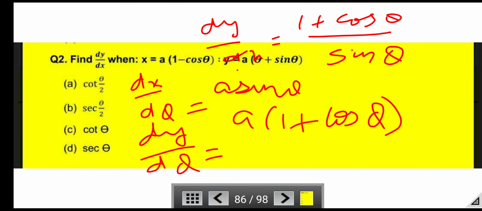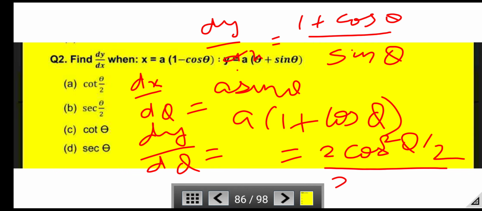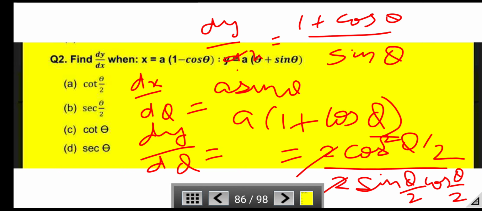Now on solving, 1 + cos θ is equal to 2cos²(θ/2) and sin θ is equal to 2 sin(θ/2) cos(θ/2). By using trigonometric formulas, 2 cancelled, cos(θ/2) cancelled, and cos(θ/2) divided by sin(θ/2) is left, that is equal to cot(θ/2).